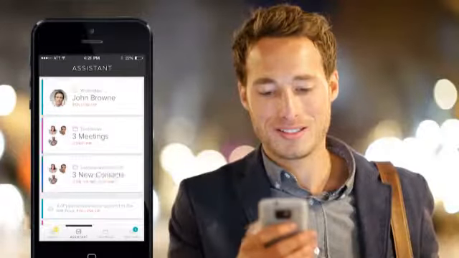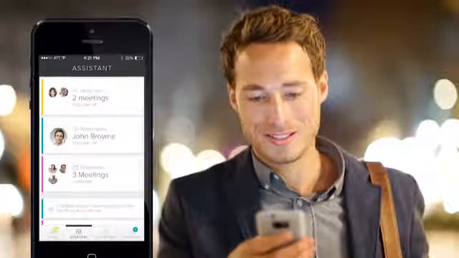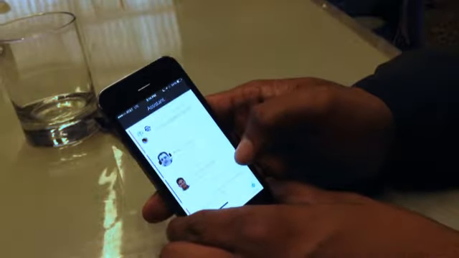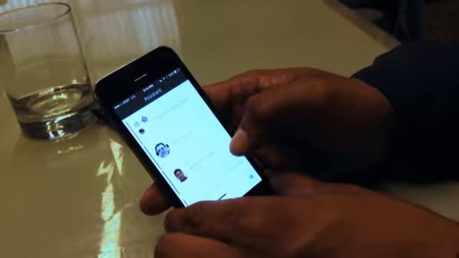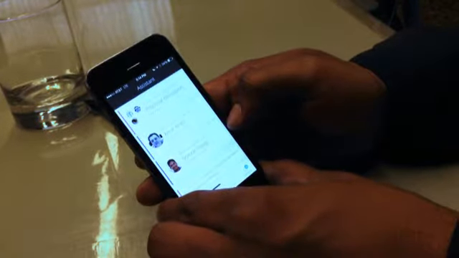This is Stitch. This is the Smart Sales Assistant. What you see here is a series of suggestions that Stitch proposes to you as a salesperson. And what you see on the top are the most relevant suggestions for me at this specific time, such as, hey, there's a meeting that you have tomorrow that you might want to confirm. There are some people that you haven't reconnected with in a while. But at the bottom, we have common types of workflow that could be easily completed throughout the day.